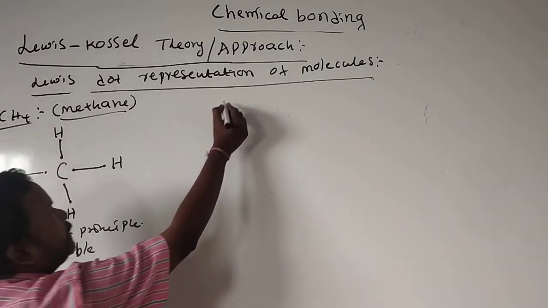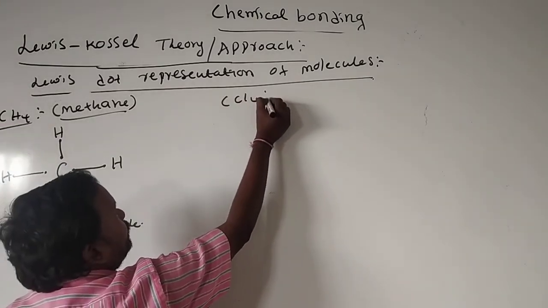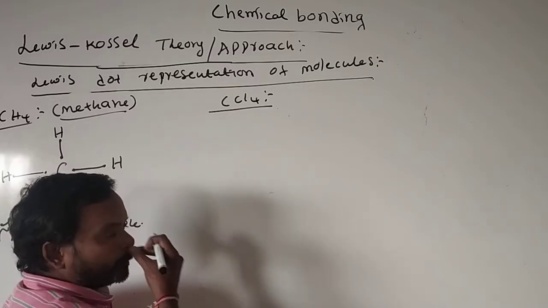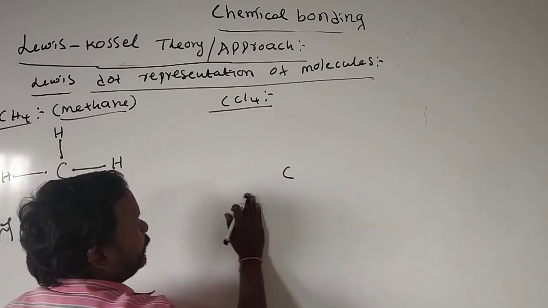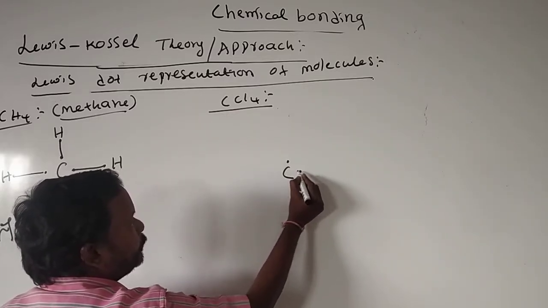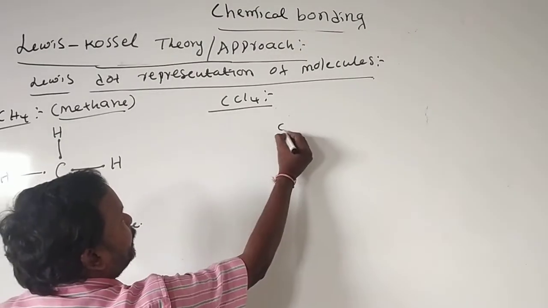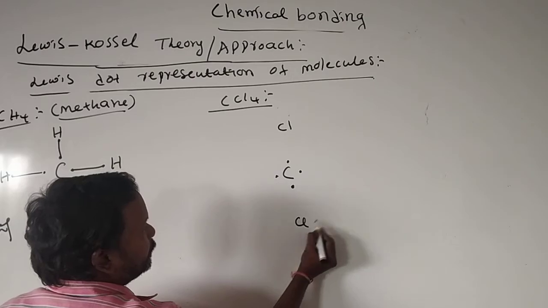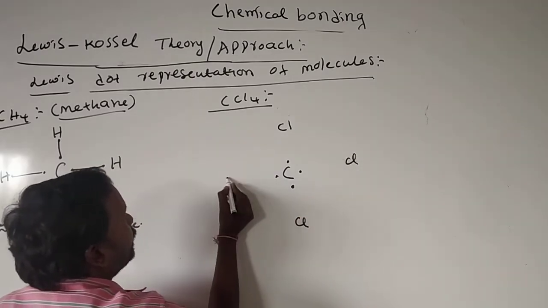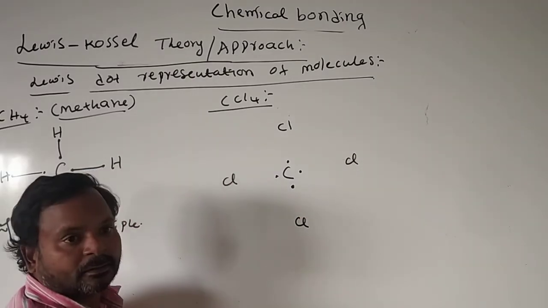Suppose you take the carbon tetrachloride molecule. Carbon is the central atom with four lone electrons. Here chlorine, here also chlorine, here also chlorine, here also chlorine.